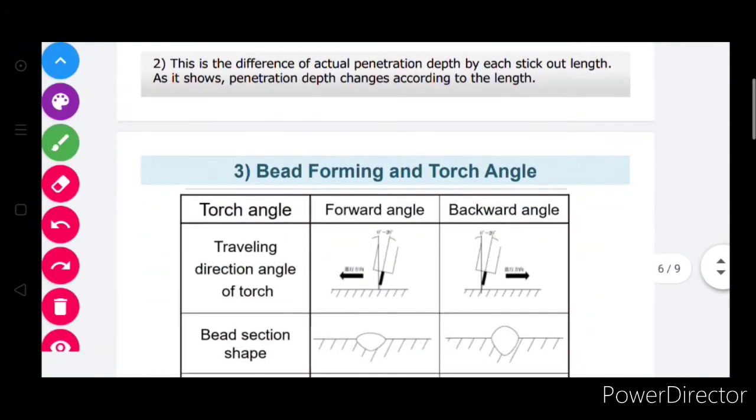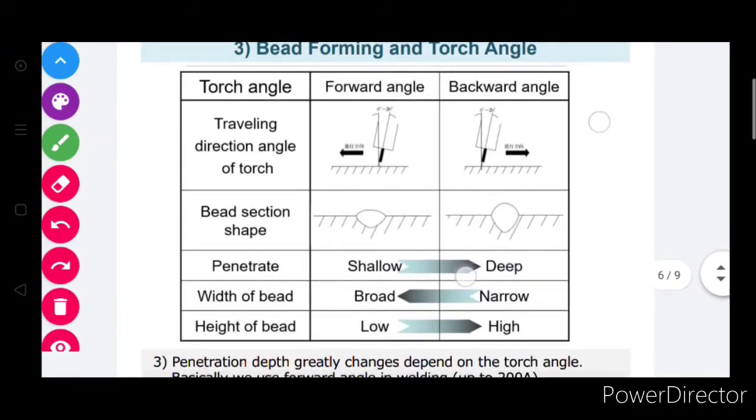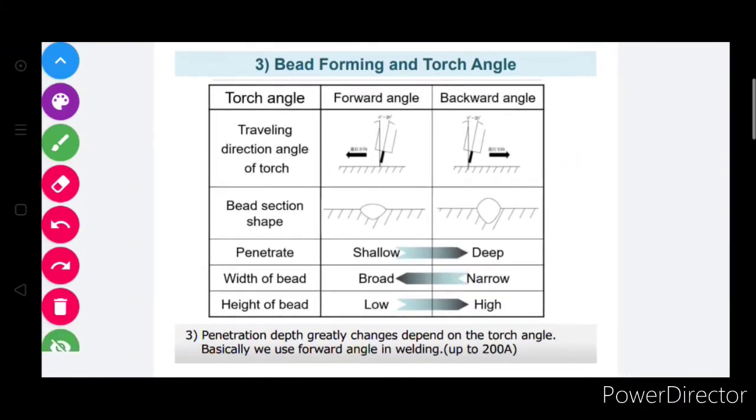Okay, friends, come to the next point. Bead forming and torch angles. What is the impact of bead forming and torch angles? There are forward angles and backward angles, the traveling direction angles of the torch. Basically there are two types, the push angle and the pull angle. This is the forward angle. Forward angle means push angle, and backward angle means pull angle.